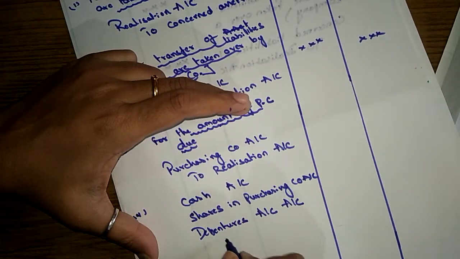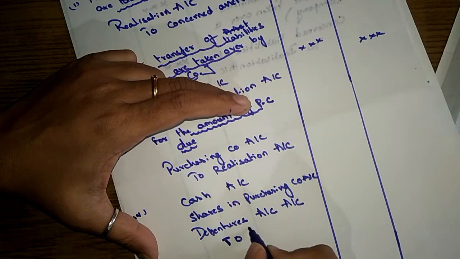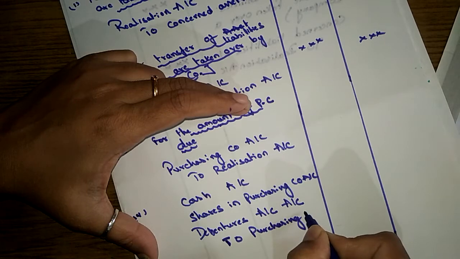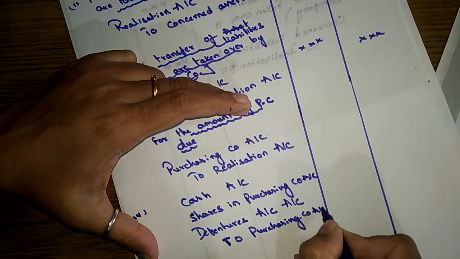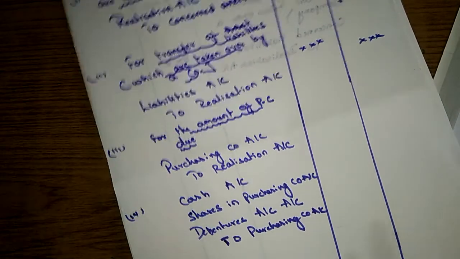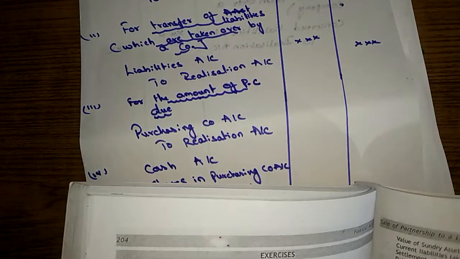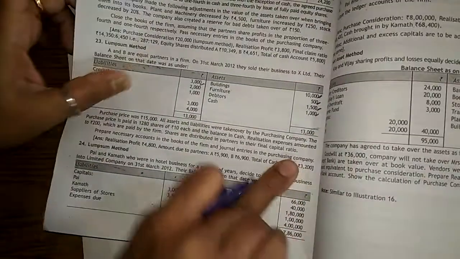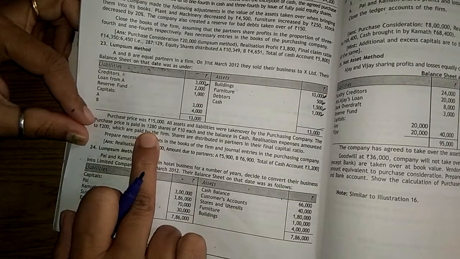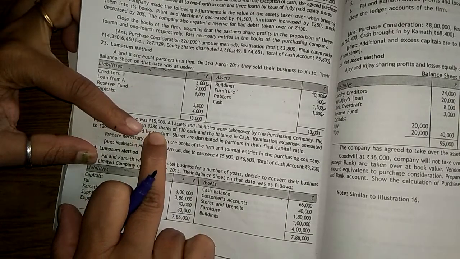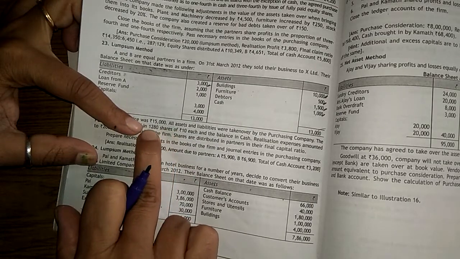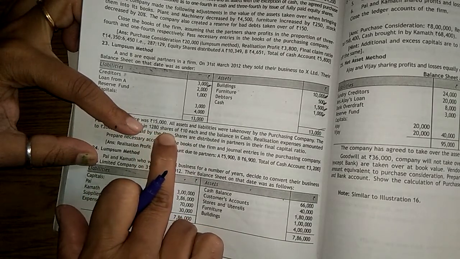So who is paying this? Purchasing company. Okay. Here, if you see in this example, they are saying 1280 shares of 10 each. So here they are paying 1280 shares at 10 each.